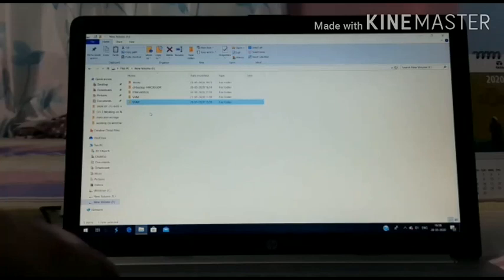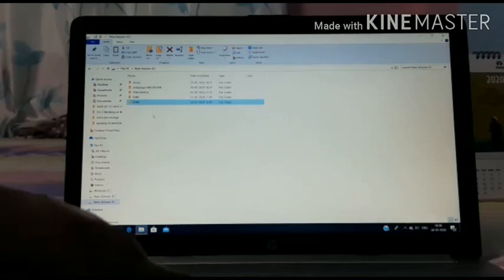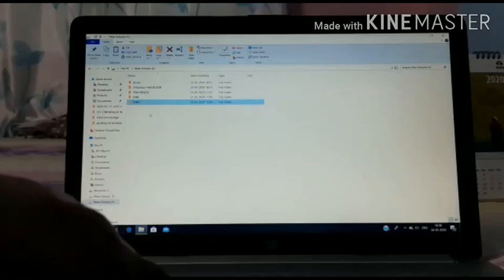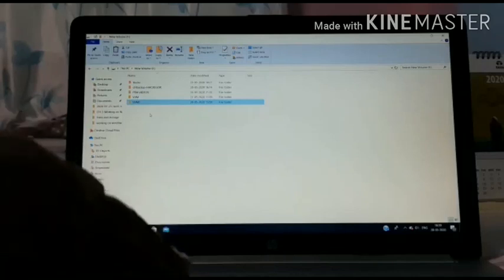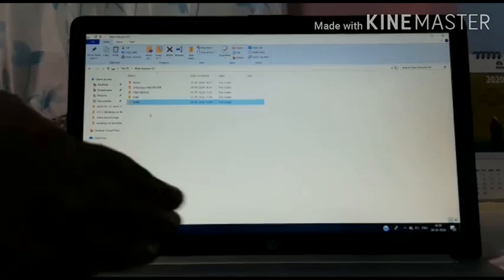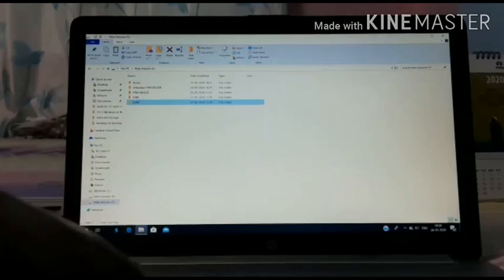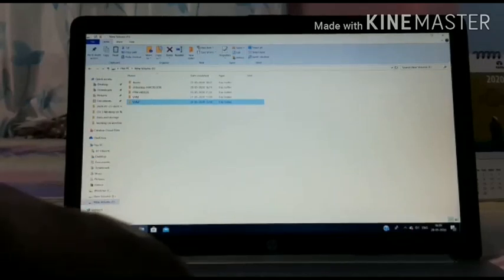We have only copied that folder from that area, and we have not shifted it. We have just made one copy of that folder and kept it in this folder. This is the way we copy a folder.